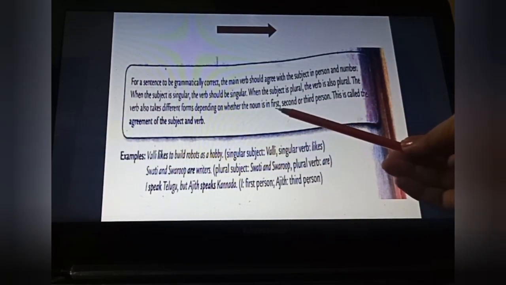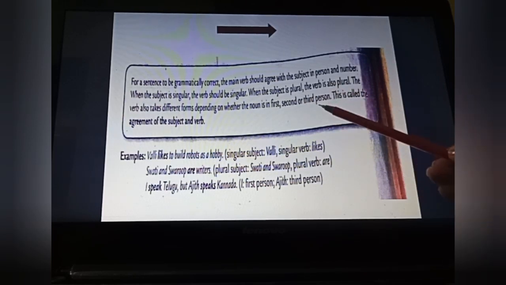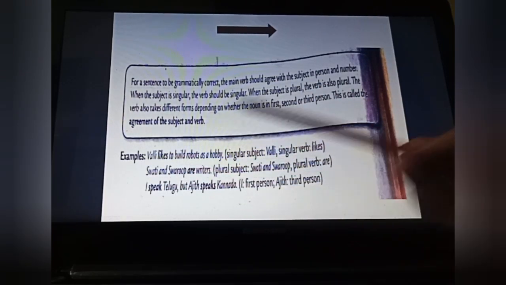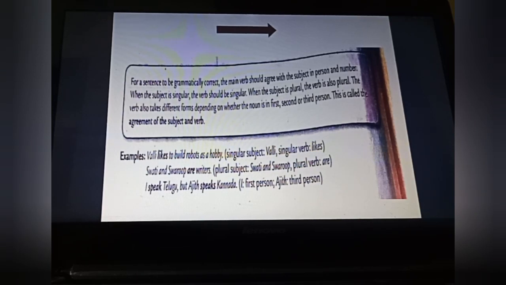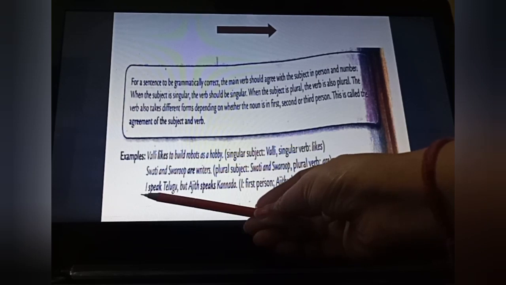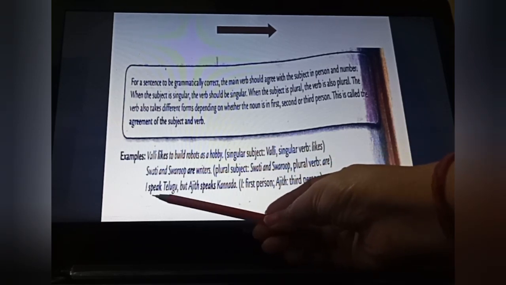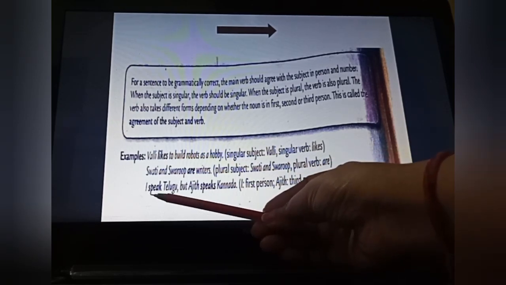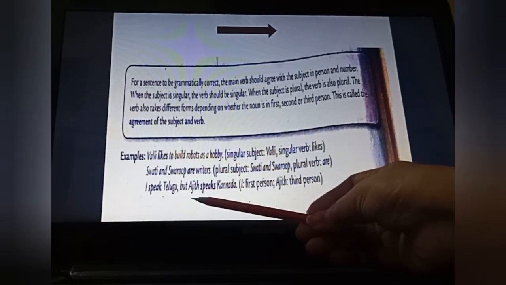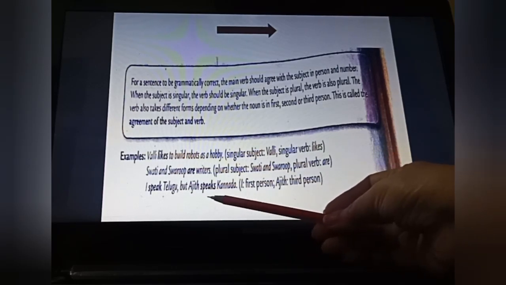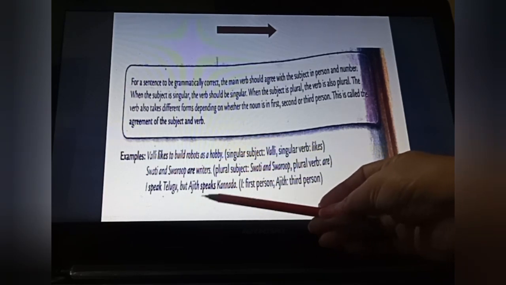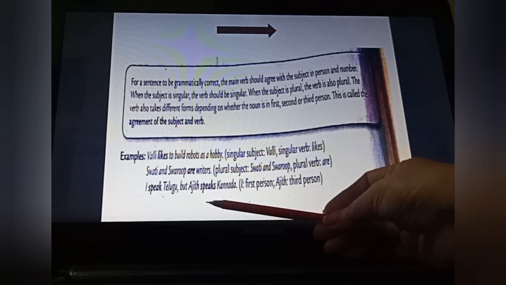I think you are aware of this. First, second and third person, like I and we. These two words are first person. You is second person. And names of persons and animals, and they, these are what? Third person. So here I is first person, so accordingly we have to use the verb first form, speak, here. Fine. Ajit is our third person, so accordingly we have changed our verb, that is, speaks. Which form of the verb is it? That is the fifth form of the verb we have to put here.